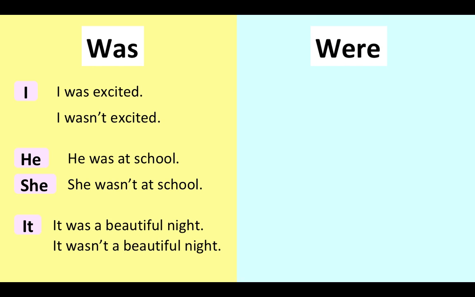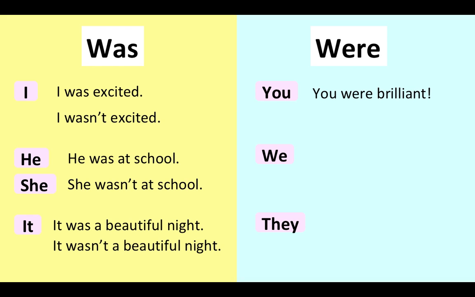Were. We use were with the pronouns you, we, they. For example, you were brilliant.